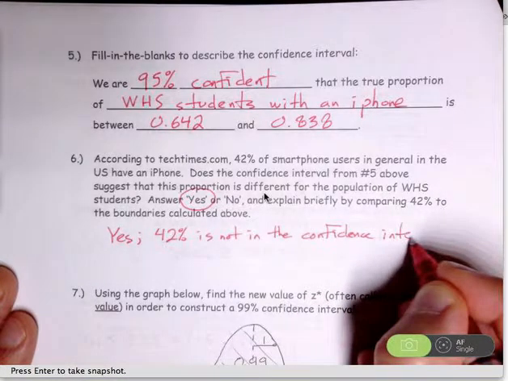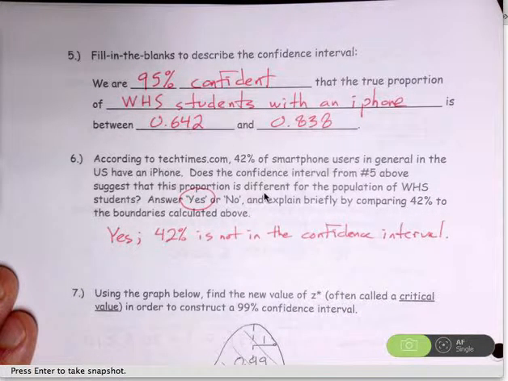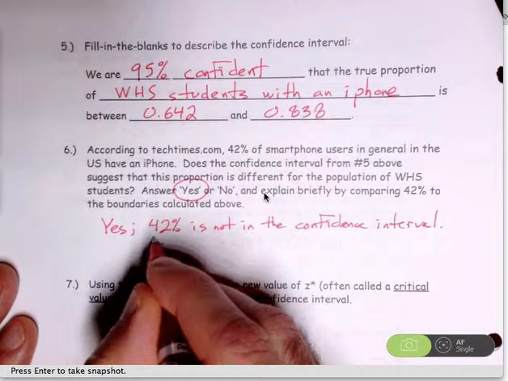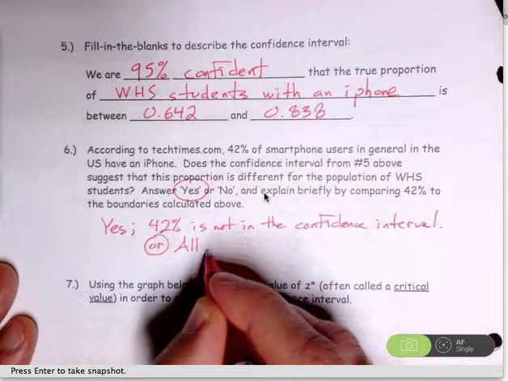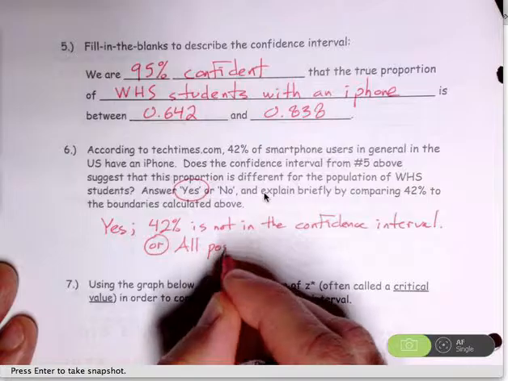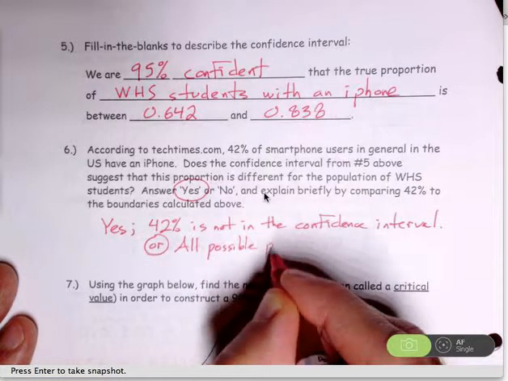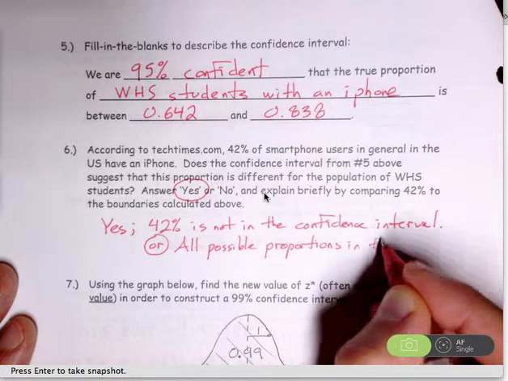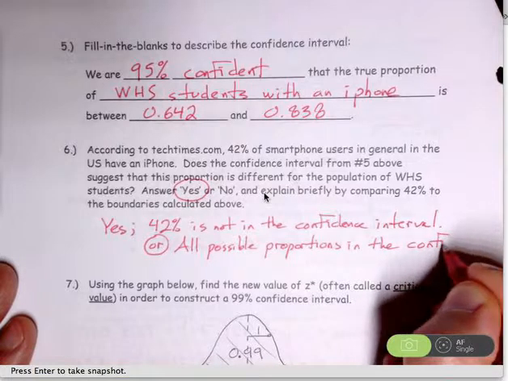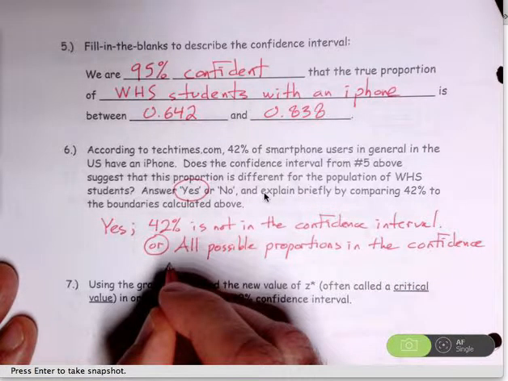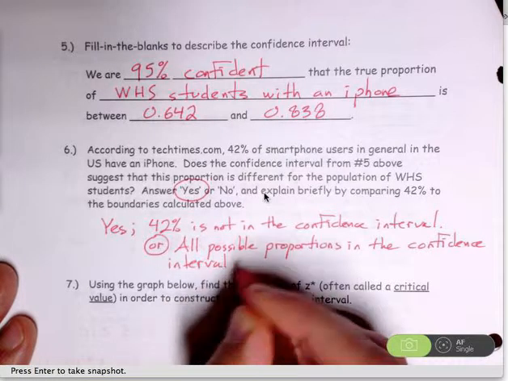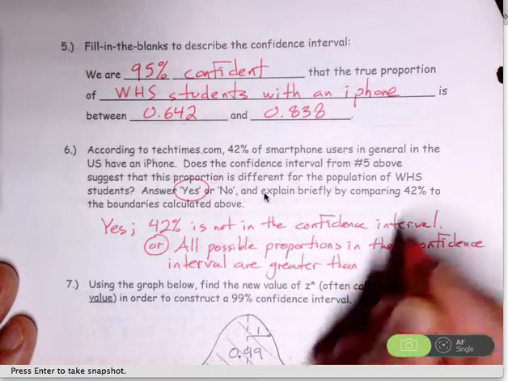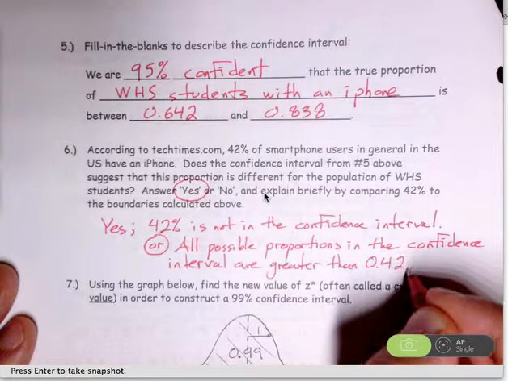I suppose you could be more specific and say all of the possible proportions in the confidence interval are greater than 42% or 0.42.